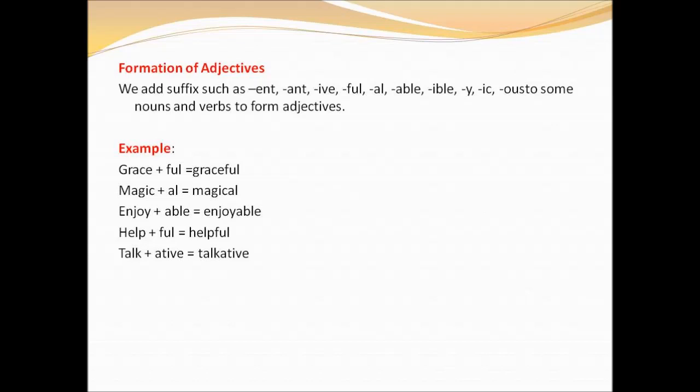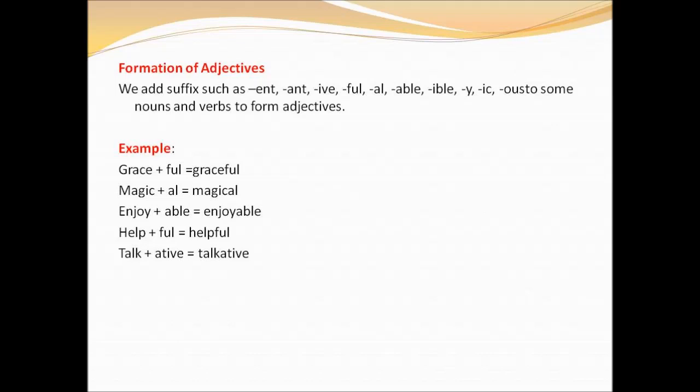For example, to the word grace, we add the suffix ful to form an adjective graceful. Magic, we add the suffix al to form the adjective magical. And to the word enjoy, we add the suffix able to form the adjective enjoyable. To the word help, we add the suffix ful to form the adjective helpful.